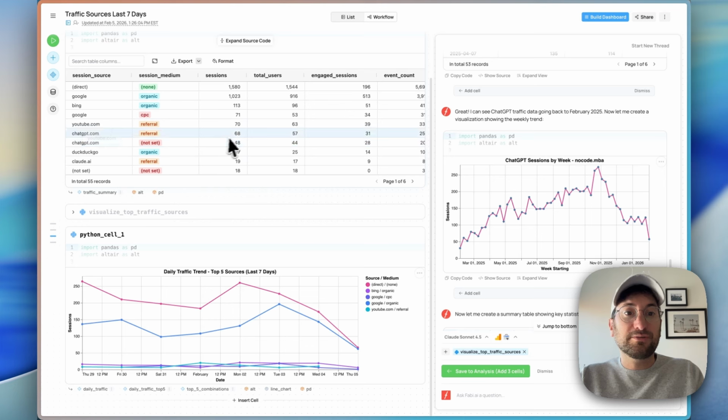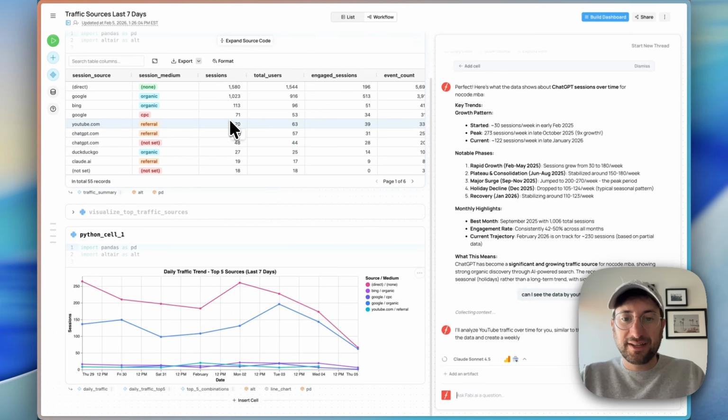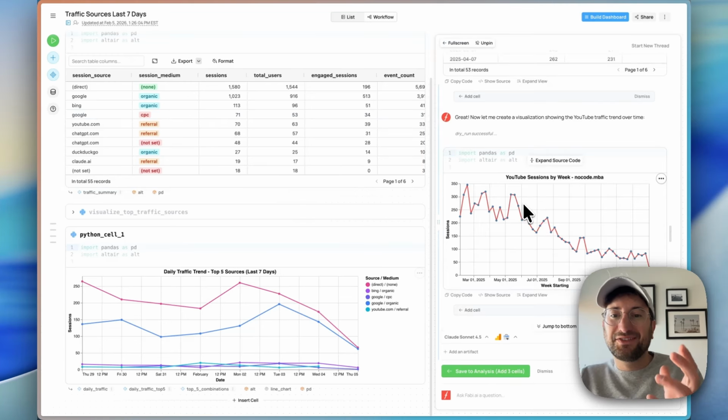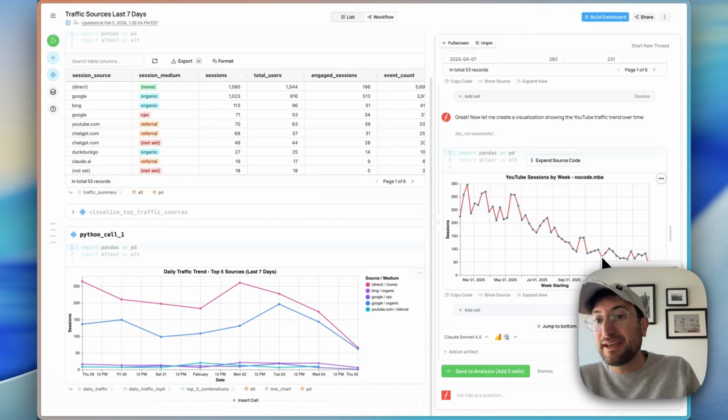We can also see YouTube traffic. That I'm really interested in because of our YouTube channel and how well it's actually working. So here we can see YouTube traffic. Now this is actually really interesting. So it goes back to February of 2025, and we can actually see it go down and kind of stabilize around November. So it does show a different story than what the ChatGPT data was showing us.